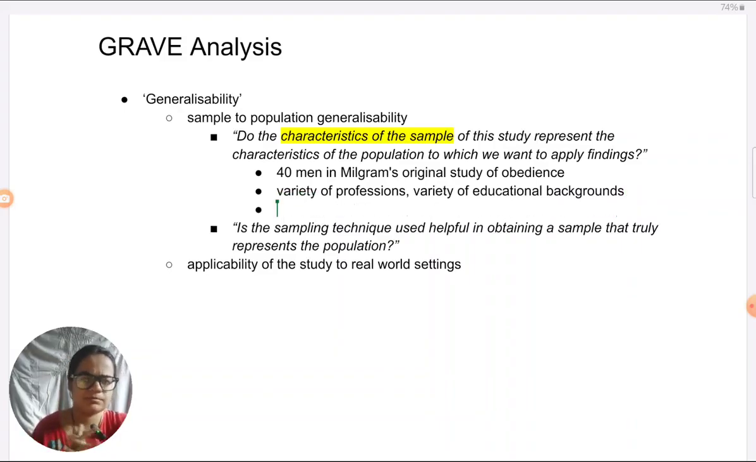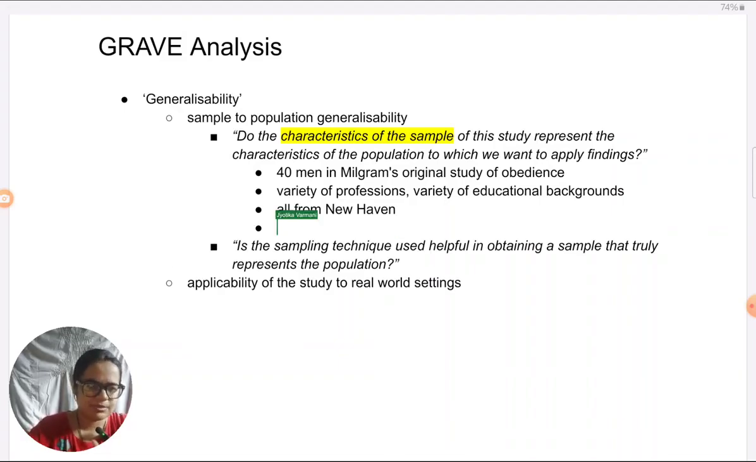Also, they all belong to the same area, which is New Haven, Connecticut. So the number of features I have listed here: the sample size, gender, profession, educational background, and the area from which they came. Now considering the generalizability question. First, you must think of what is the target population. When the researcher is studying obedience, to whom do you think they want to apply the findings of obedience?